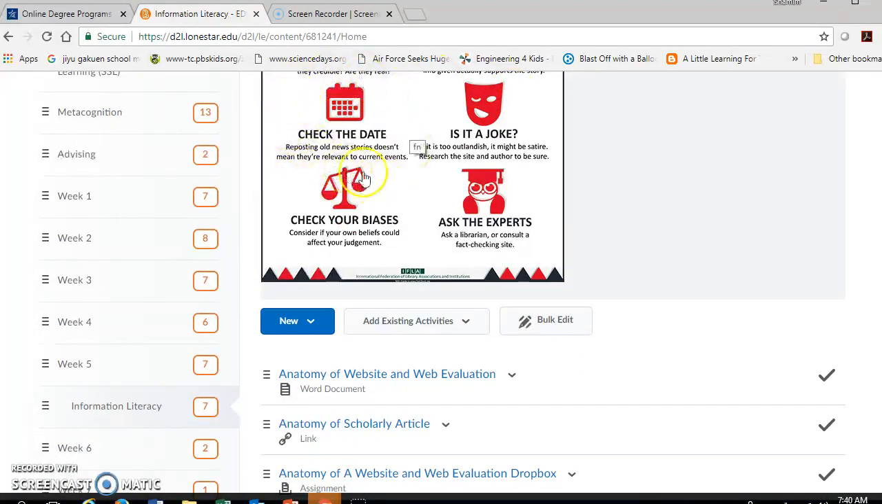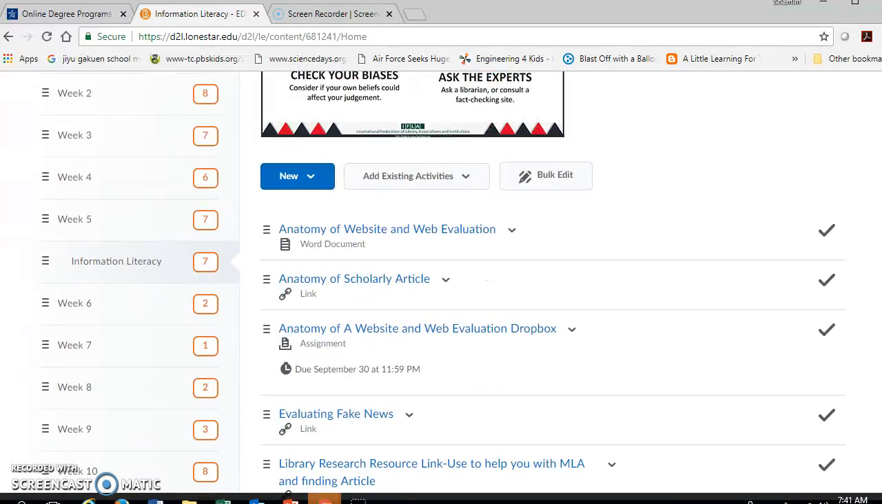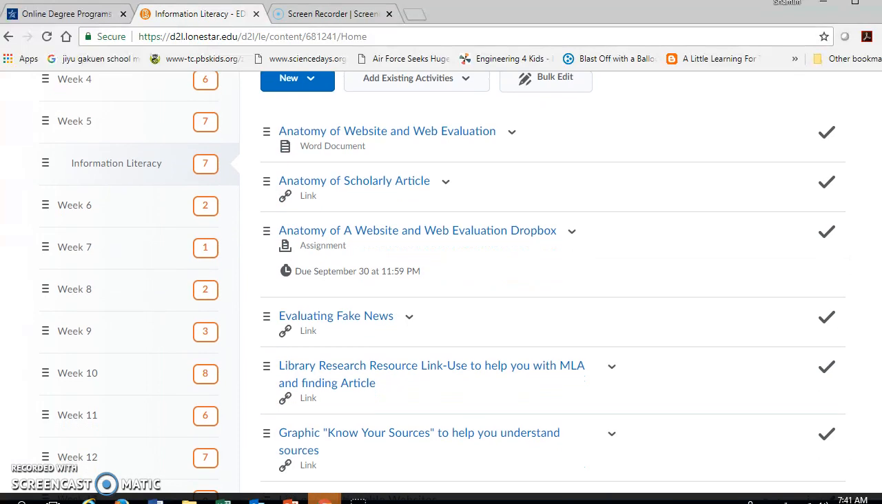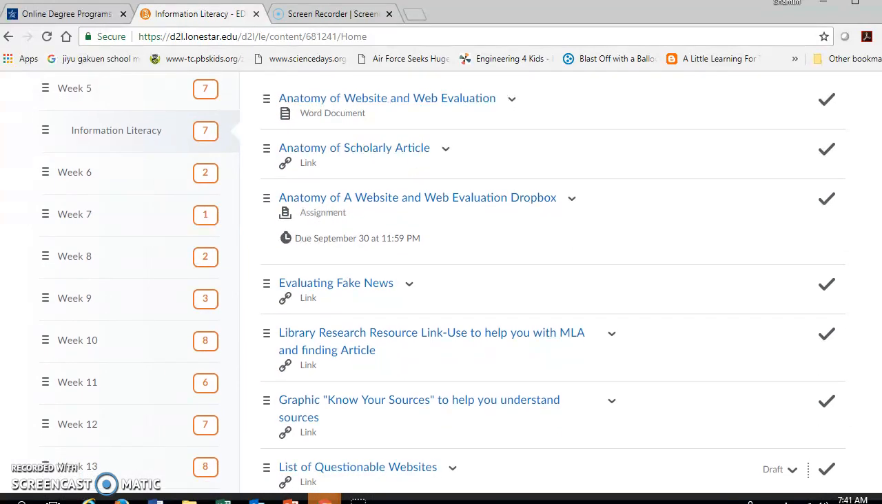Check the date. Has that information been updated? Is it relevant? Is it something that was reposted? Is it really outlandish? Could it be a joke? So make sure you research the site and the author. Check for any biases that you might have, so when you're looking at the information, you're not looking at it from only one direction. And if you do have questions, ask the experts or look at fact-checking sites. And I have a fact-checking website below as well as part of your resources.